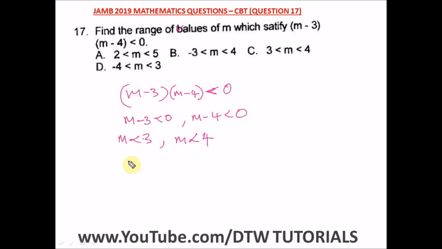So from here we have 3 less than m, which is also less than 4. So this is what we have. Okay, so this is our range of values: 3 less than m, which is also less than 4. So this is our answer. And what's our right option here? Our right option is Option C.